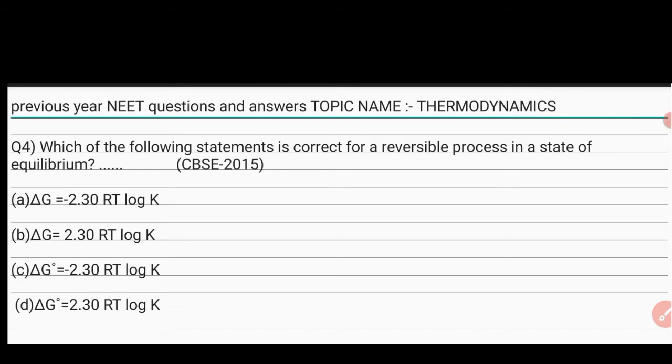The fourth question is, which of the following statements is correct for a reversible process in a state of equilibrium?